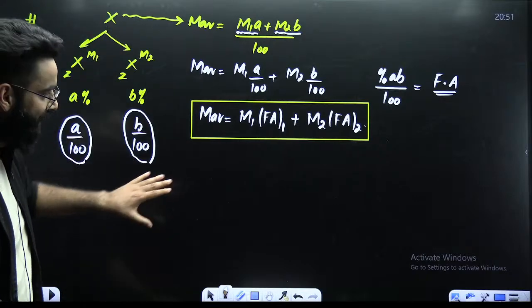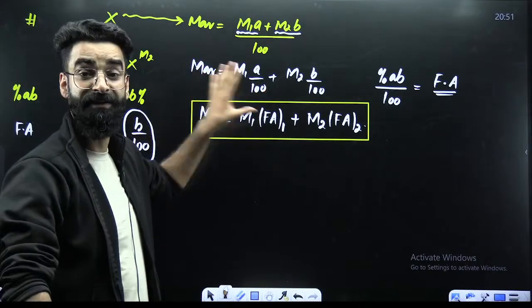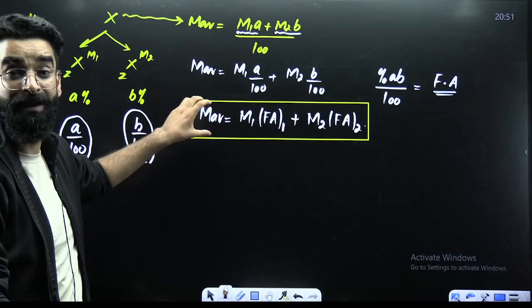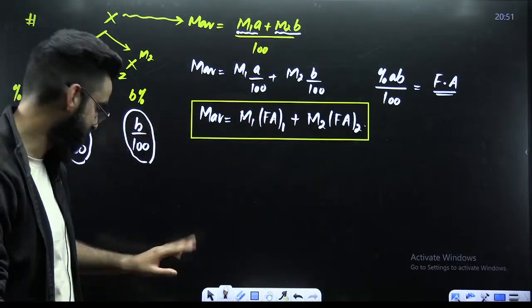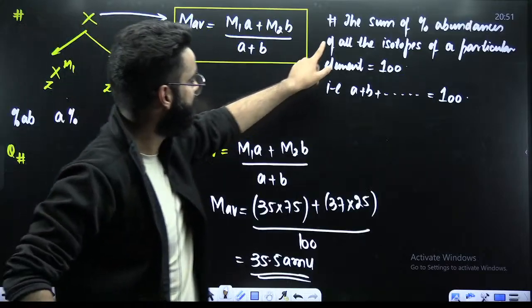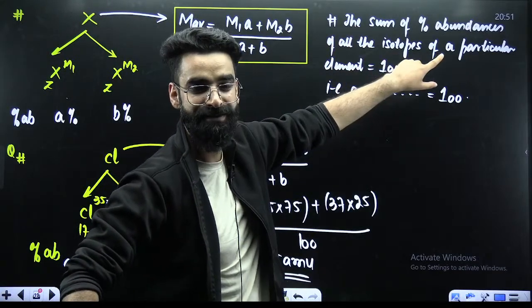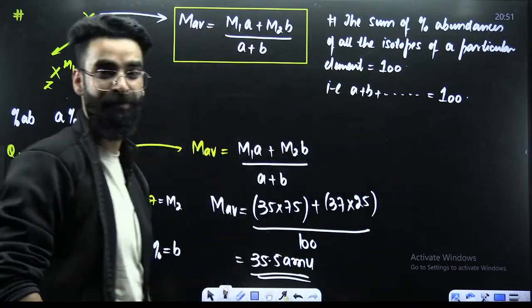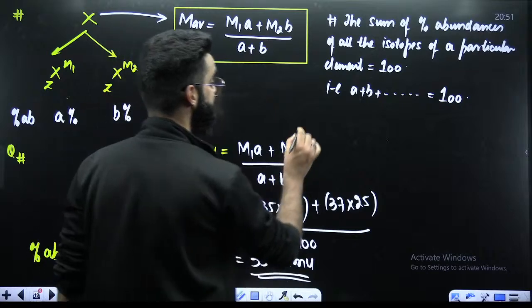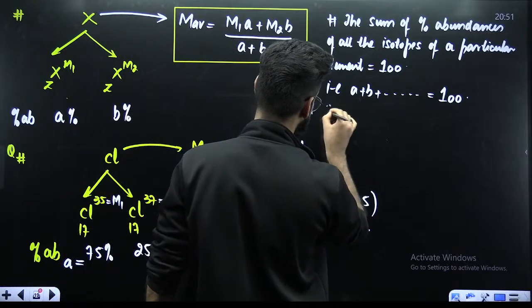All right. Look here now. So guys, this is one more result with the help of which we can calculate the average atomic mass of an element. And this result is in terms of fractional abundance. The way you wrote a statement over here, the sum of percentage abundances of all the isotopes of a particular element is always equal to 100. Remember a similar statement.